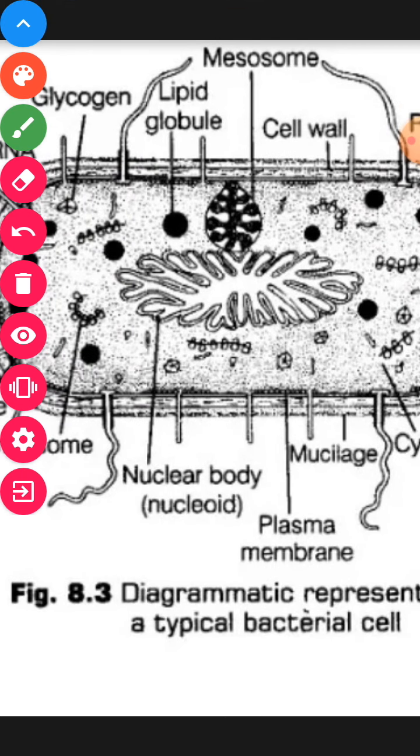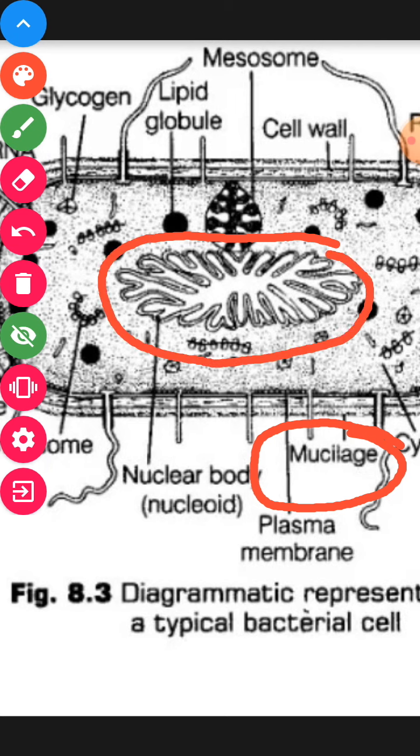Today we have studied one layer, the outermost layer mucilage, and second, the genetic material. So these two things we have studied about the bacteria. Other components of the bacteria we will study next time. This is sufficient for today.